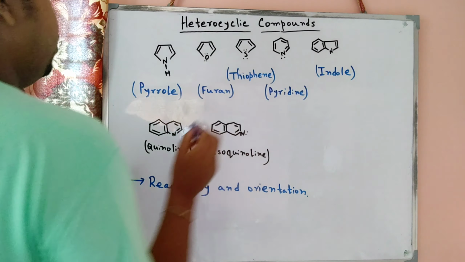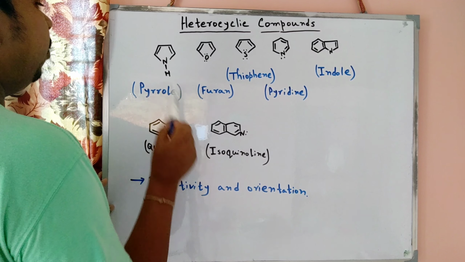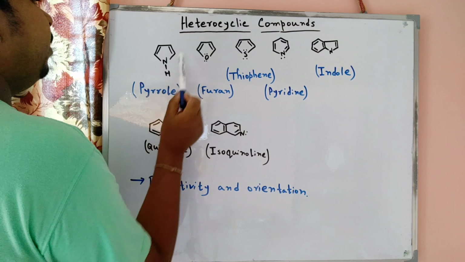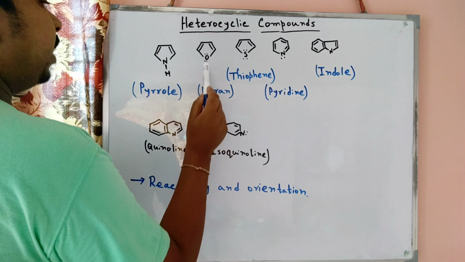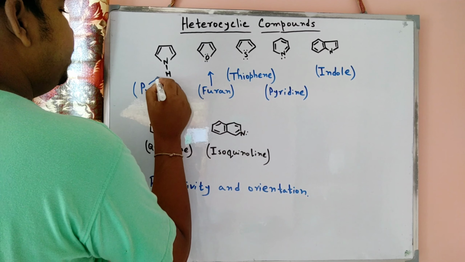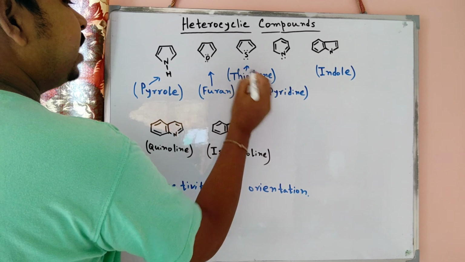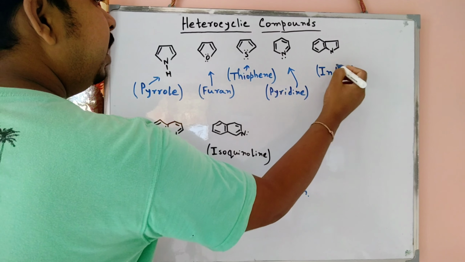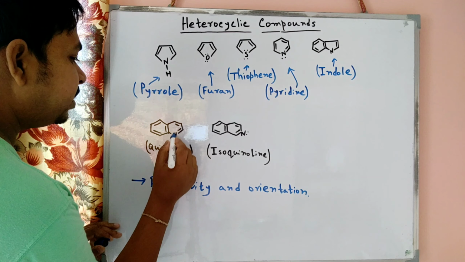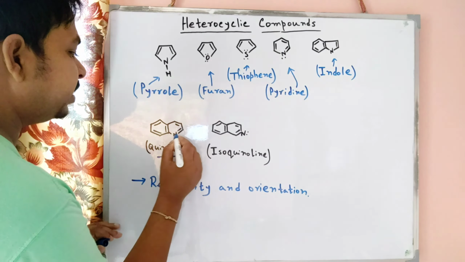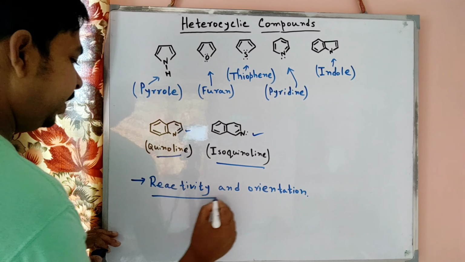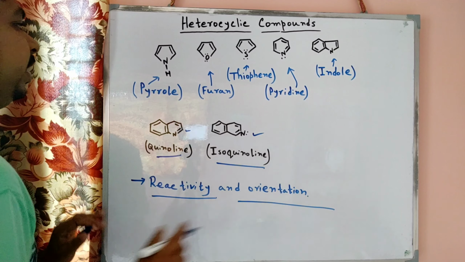Here are some heterocyclic compounds. Pyrrole, where NH is present, N is present on that cyclic system, a 5-member ring. This system is called furan, this system is pyrrole, and this system is thiophene, and this one is our pyridine, and this one is indole, and quinoline, where N is present here, and when this N is shifted to that position, that is called isoquinoline. So our topic starts now, reactivity and orientation.